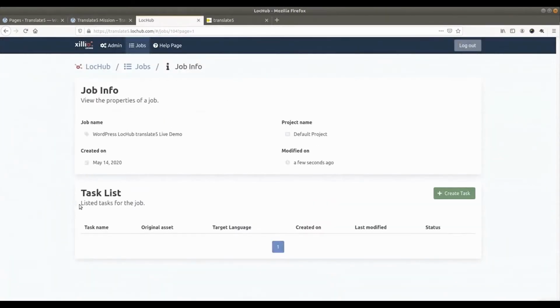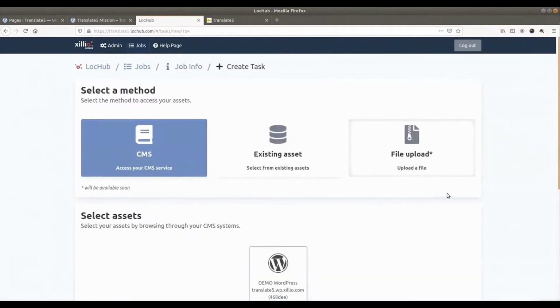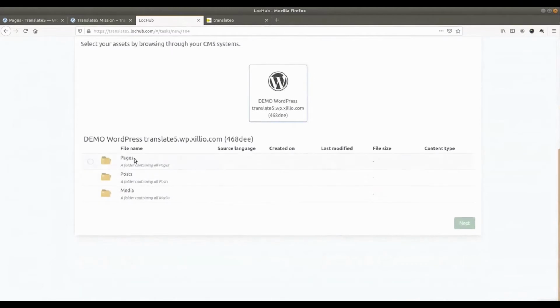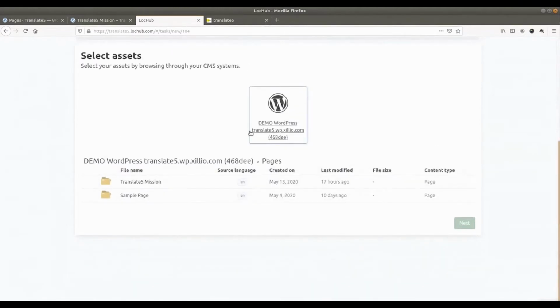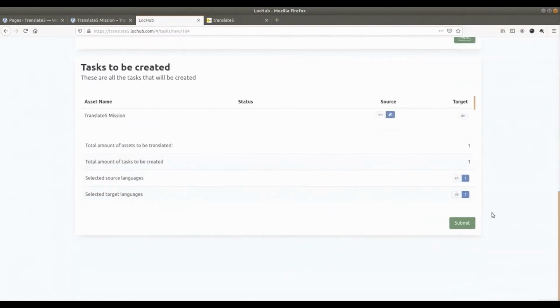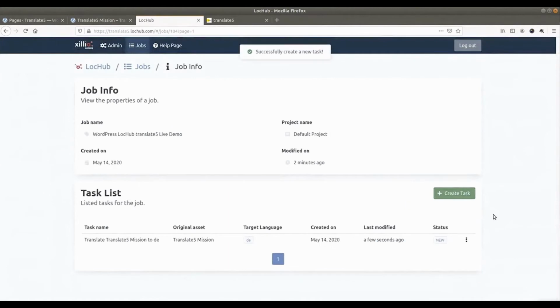A job has already been prepared in LocHub. Now I will create a task within this job. I can go directly to Pages. It fetches the content from LocHub, which we will now mark ready for translation.